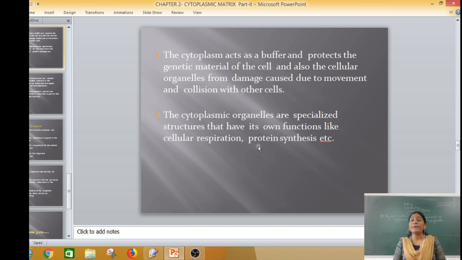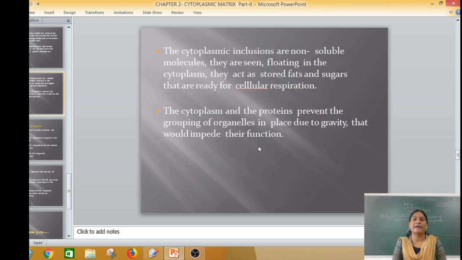The cytoplasmic organelles are specialized structures that have their own functions like cellular respiration, protein synthesis, etc. The cytoplasmic inclusions are non-soluble molecules that are seen floating in the cytoplasm, and due to this they act as stored fats and sugars that are ready for the cellular respiration process.